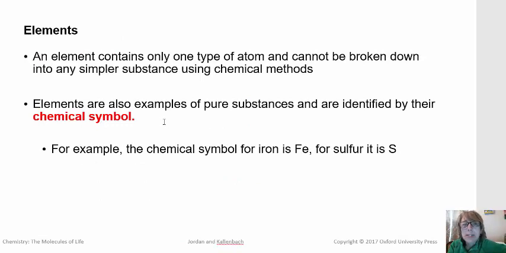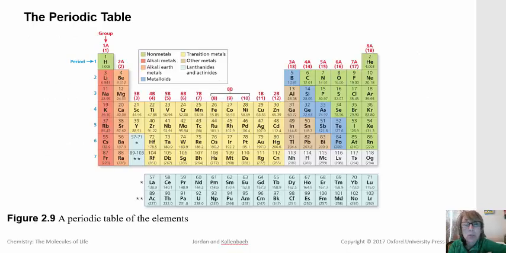Elements are identified by their chemical symbol, and a chemical symbol always has one capital letter. And unlike compounds, where there are millions and millions of compounds, there are only approximately 100 elements, and they can all be found on the periodic table. So this symbol can help us identify whether something is an element or a compound. If we can't find something on the periodic table, for example, I don't see water on the periodic table, we know it's not an element. Or if we're looking at a symbol and we see only one capital letter, we can identify that substance as an element.